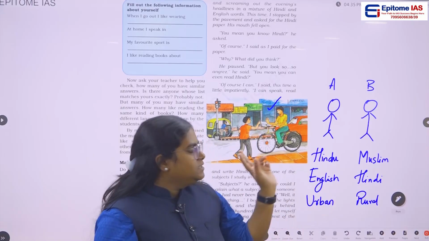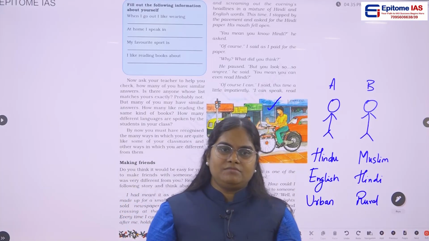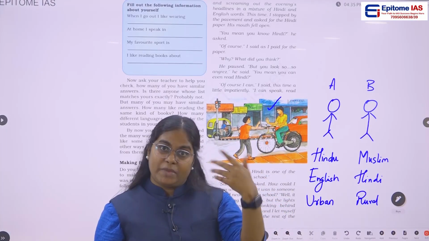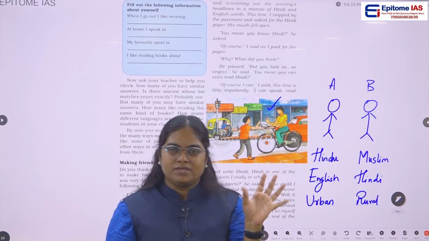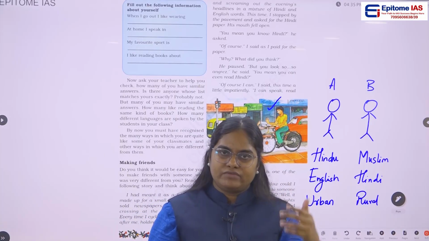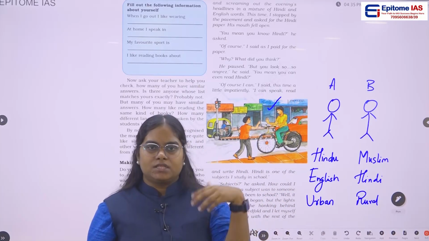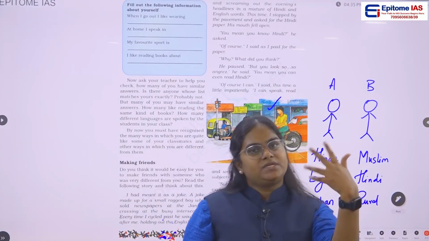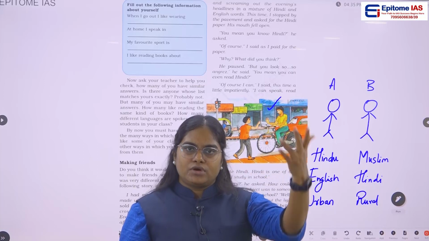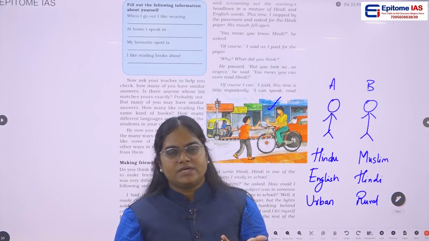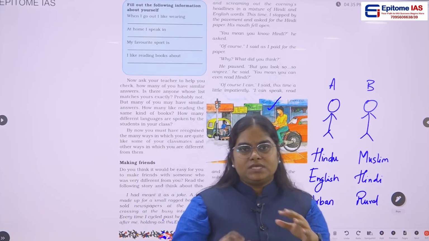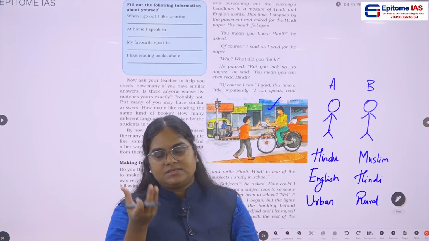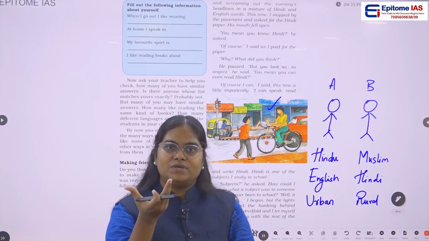And the second is language. Whichever state you are residing in, people of that state will mostly be talking in some language. If you take Telangana and Andhra, they'll be talking Telugu. Take Tamil Nadu, they'll be talking Tamil. If you go to the north states, mostly they will be talking in Hindi. So these are different languages. Again, languages are an example of diversity.